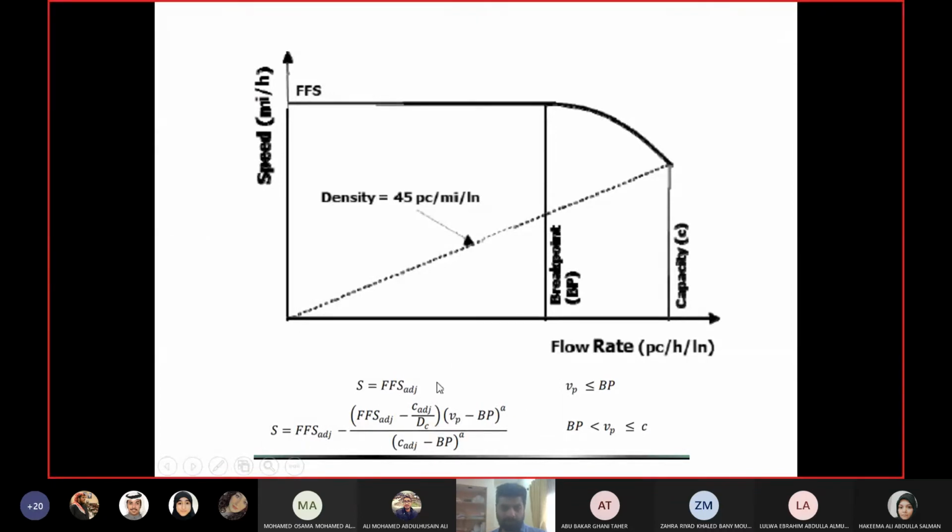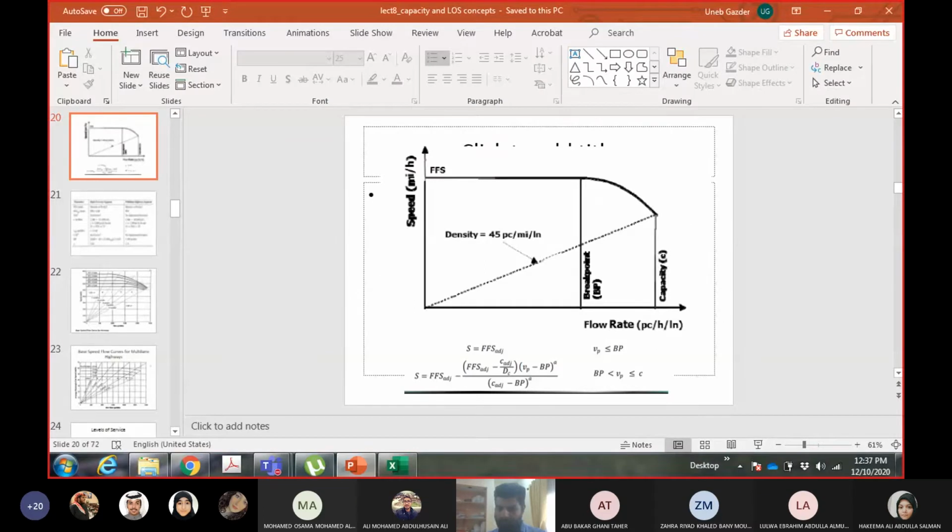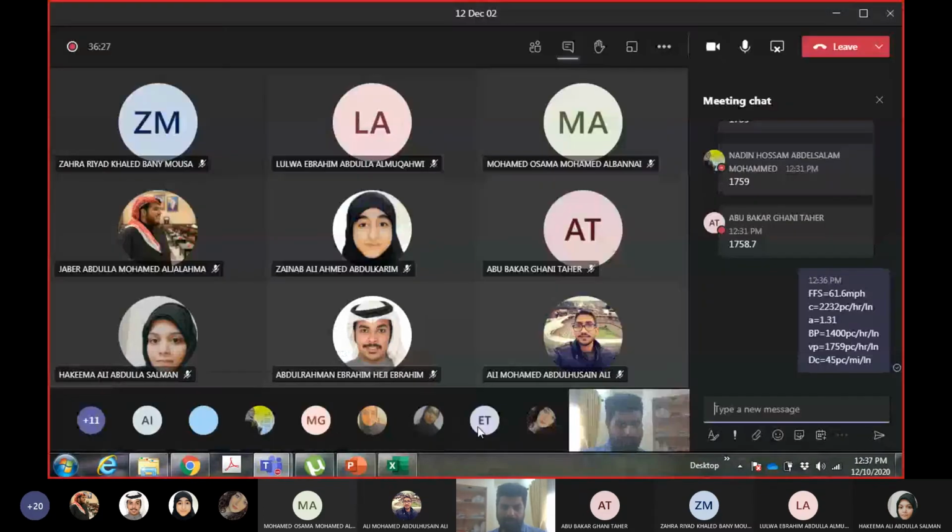Did I add 1.31? Yeah. The value of A is fixed for multi-lane highways and is given in the table.